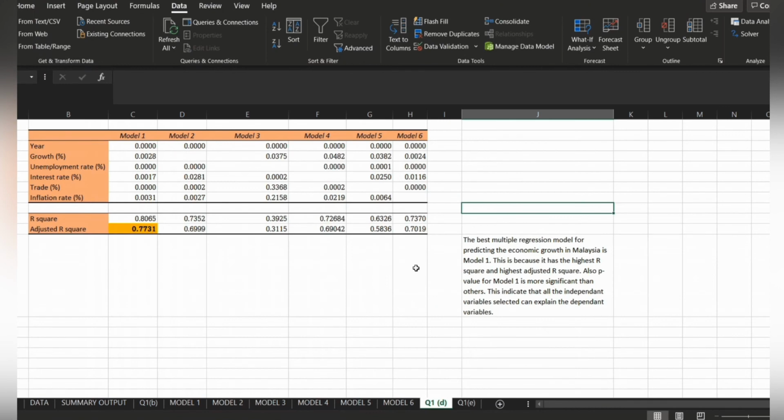So for question D, we have to find the best model. Here we base all the p-values according to model 1, model 2, model 3, model 4 until model 6. And this is the R-square and the adjusted R-square. So the best multiple regression model for predicting the economic growth in Malaysia is model 1 because it has the highest R-square and highest adjusted R-square. Also, the p-value for model 1 is more significant than others. This indicates that all the independent variables selected can explain the dependent variable.